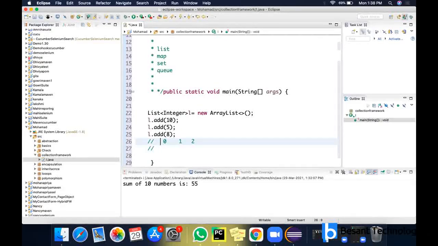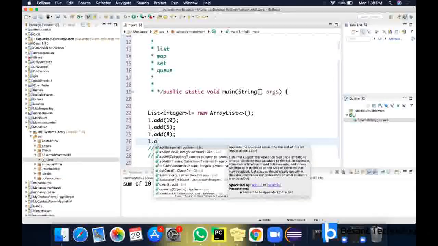In the zeroth index, 10 will be there. And in index number 1, 5 will be there. And in index number 2, 8 will be there. So this is how the values are stored here. Now if you want to add any element in between, you can add it. So you have to go for this method.